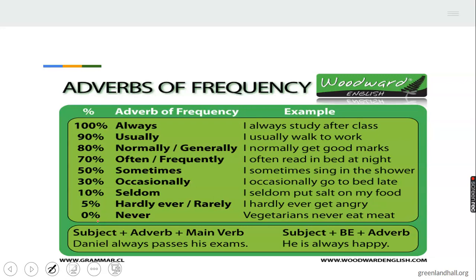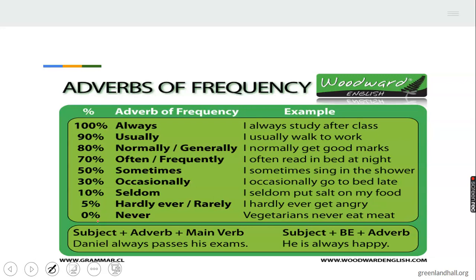Examples simplified for you. Always is 100%. Usually is 90%. Normally or generally is 80%. Often or frequently is 70%. Sometimes is 50%. Occasionally is 30%. That is something that happens once in a while. Seldom is 10%. Hardly or rarely does not happen. It's always a mistake for it to happen.